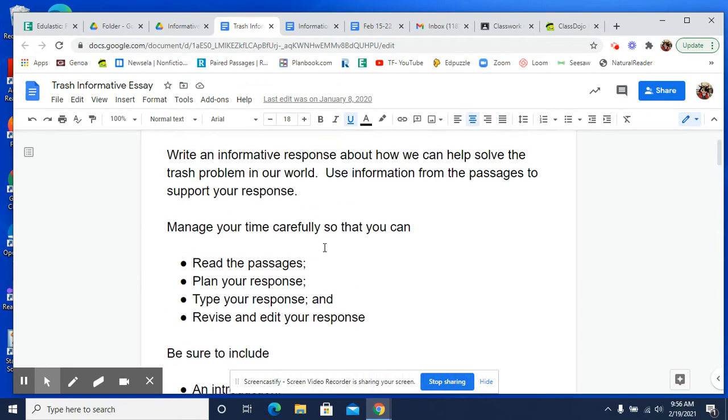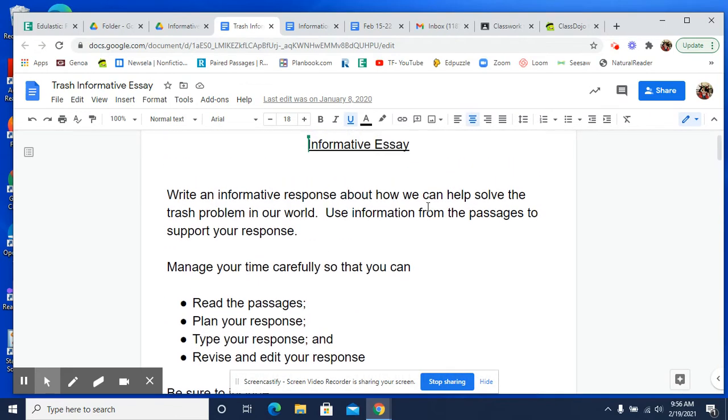Your thesis is basically restating your prompt. So when you look at this, it says you're going to write an informative response about how we can help solve the trash problem. Well, if that is your question, then obviously in those articles that you read, they gave you ways to solve the trash problem.